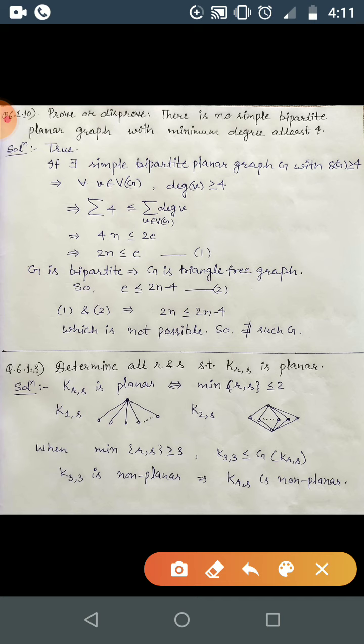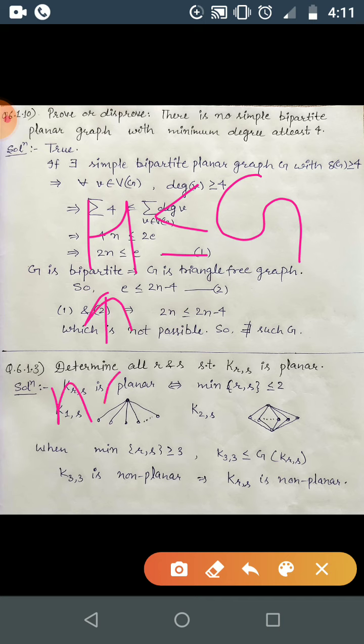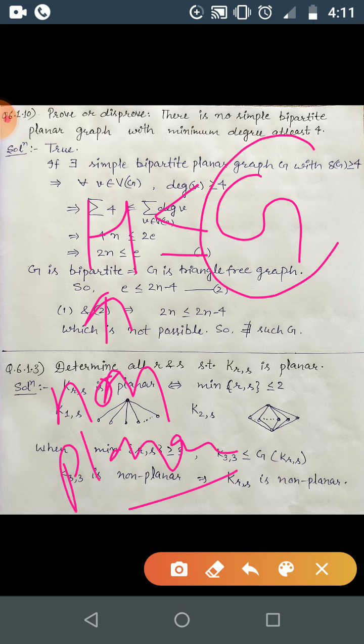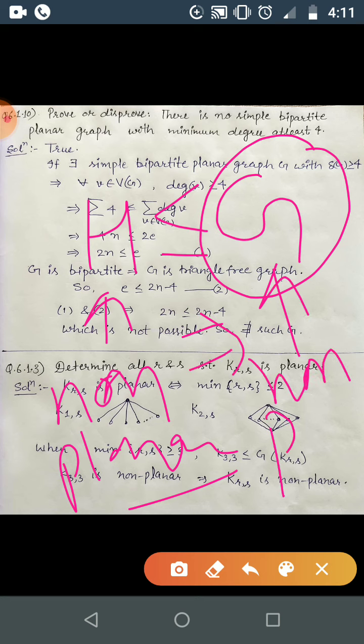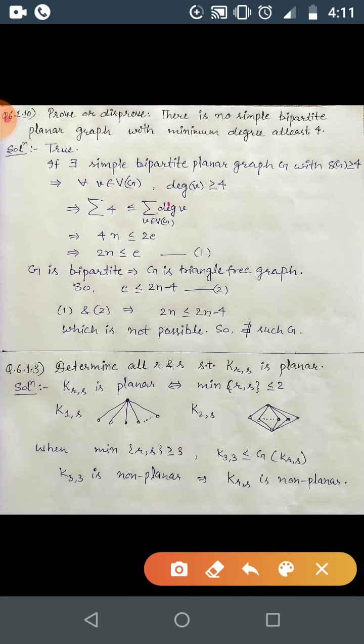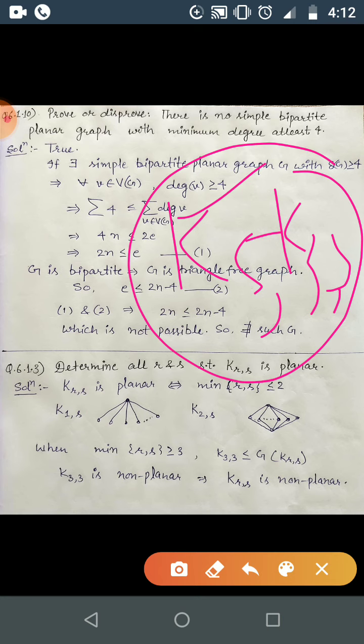And one more result: whenever H is non-planar and H is a subgraph of any other graph, then that graph is also non-planar. So the non-planarity of a subgraph implies the non-planarity of the graph which contains it. Whenever you want to show a graph G is non-planar, try to find some K_5 or K_{3,3} inside it, or any graph greater than these.